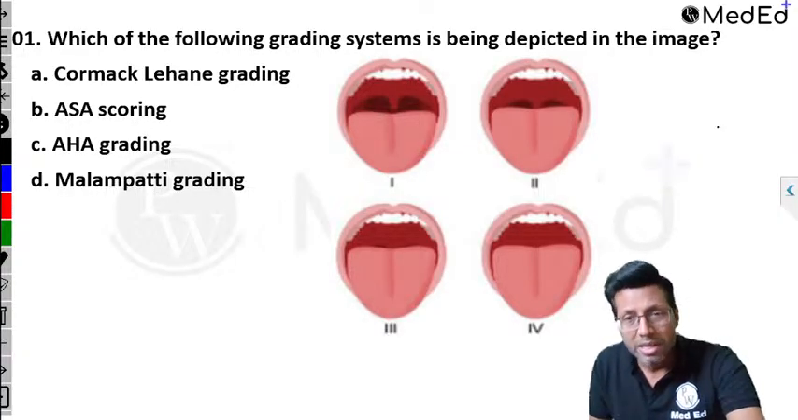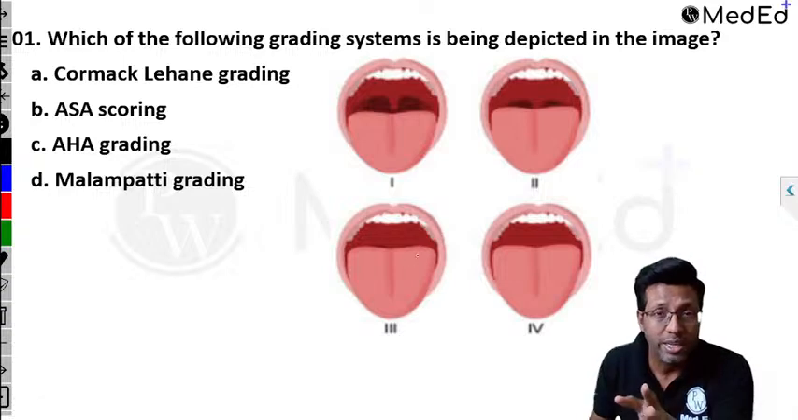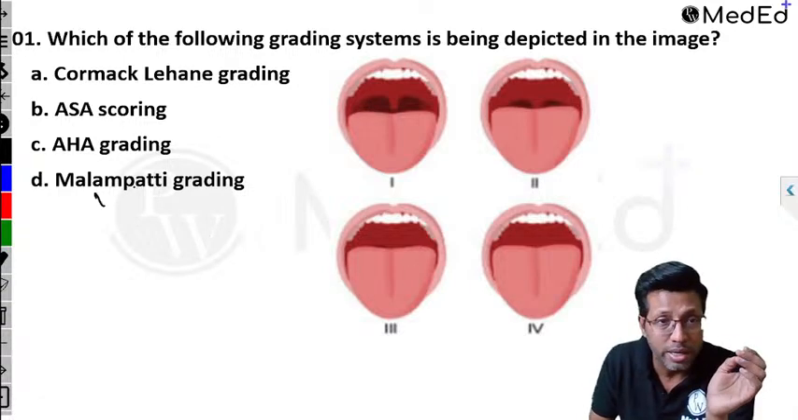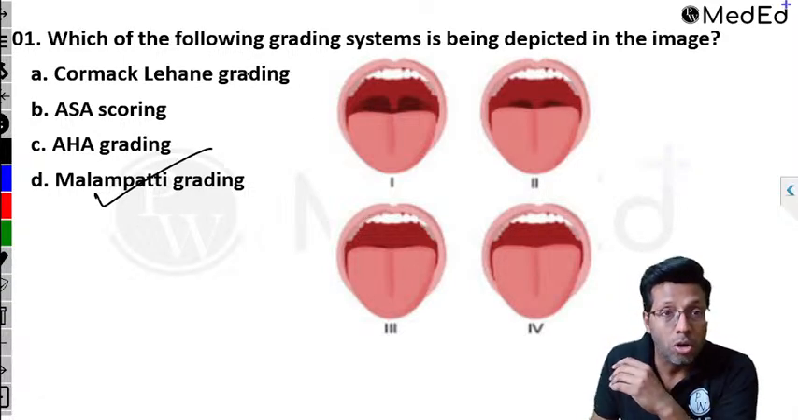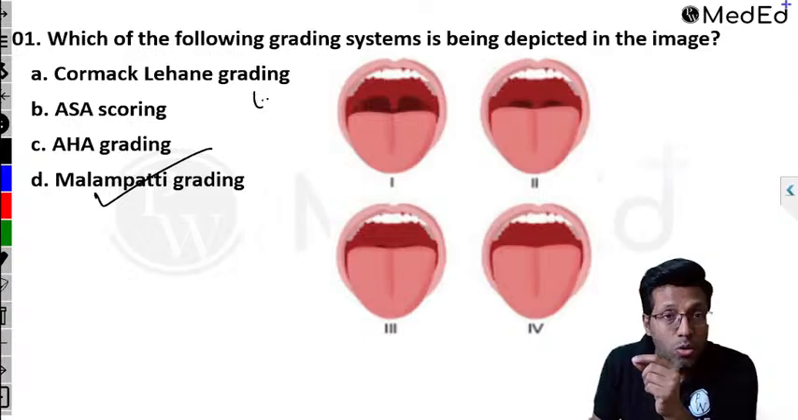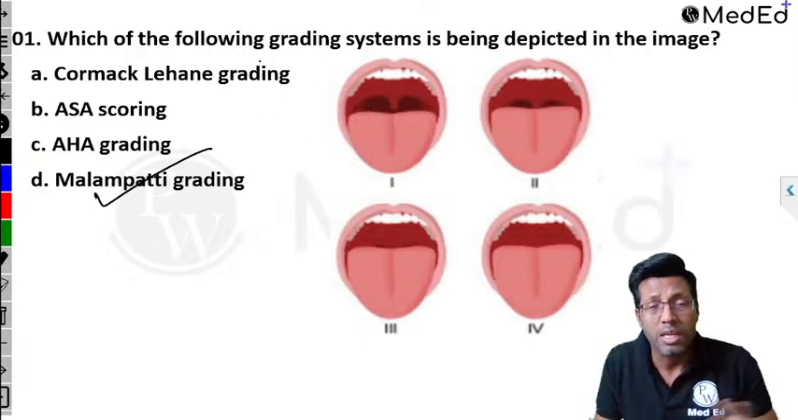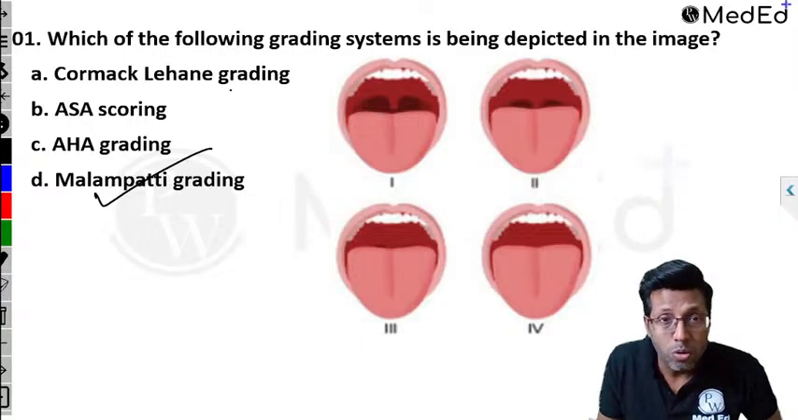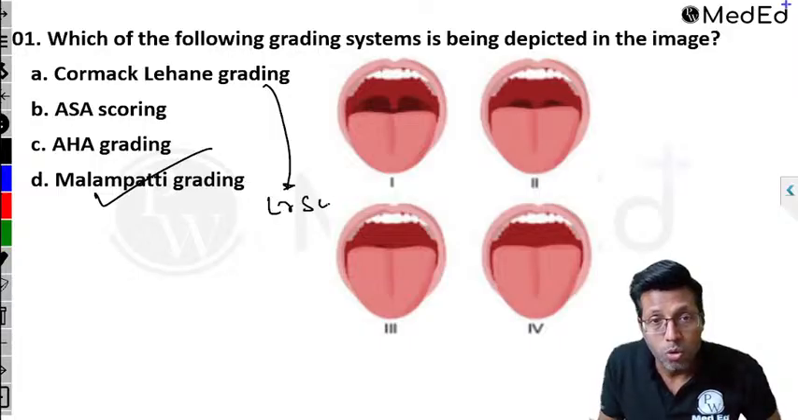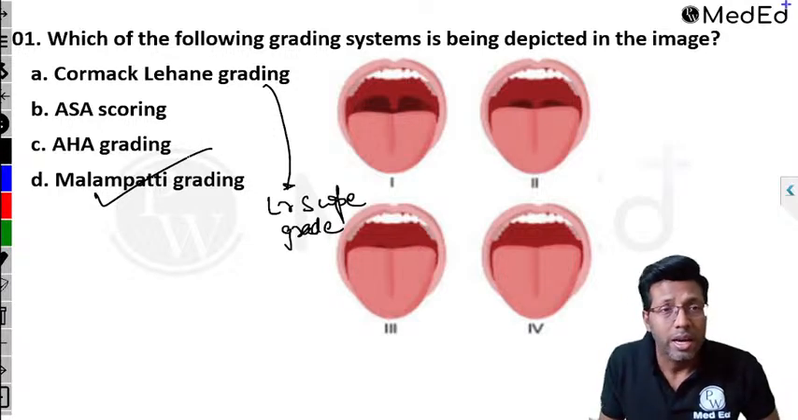Right? So questions are fairly simple. We'll not go into too much detail, but we'll just see. Correct. So the answer given here is correct. This is Malampatti grading. This is not SLAH, ASA scoring or AHA grading. Remember, SLAH grading is something which you call a laryngoscopic grading. When you use a laryngoscope to see the vocal cords, this is normally used in ENT or anesthesia. So laryngoscopic grading is basically what is called SLAH grading. Laryngoscope grading of the vocal cords. So whether vocal cords are seen or not seen. So this is also called laryngoscope grading, right?